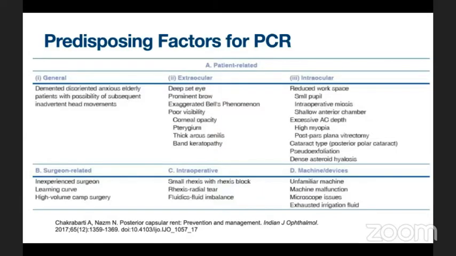The important ones are a pre-existing small pupil or intraoperative miosis, a very shallow or very deep anterior chamber, a certain type of cataract like posterior polar cataract where pre-existing posterior capsular weakness is present, or pseudoexfoliation where patients have weak zonules. An inexperienced surgeon operating without proper supervision can also end up having a posterior capsular rupture. Rhexis-related issues like a small rhexis or a radial tear, especially in intumescent and white cataracts, are other factors which can lead to PCR.